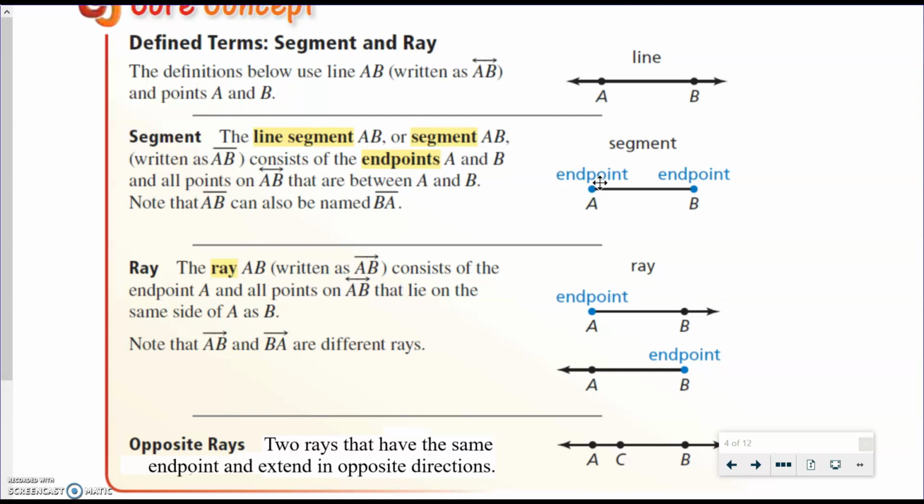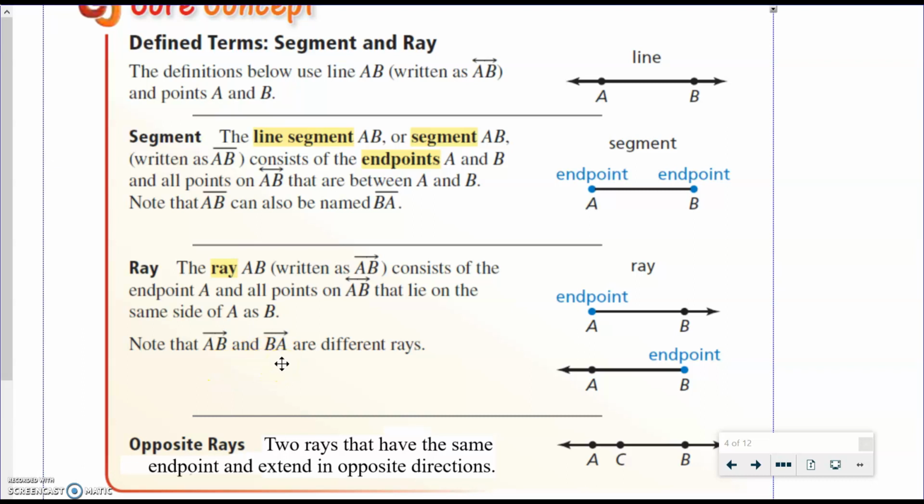Where the order matters is when you're talking about a ray, because a ray has one endpoint and one side that continues on forever. Okay, this one would be ray AB, because when we name a ray, we always start with the endpoint. That should be the first letter. So this is ray AB. This one down here, however, is ray BA, because B is the endpoint. Okay, so these AB and BA, these 2 pictures are different, which means they have different names over here.